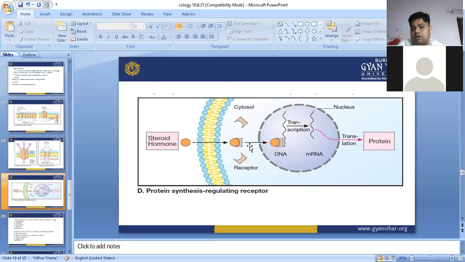Next one, we have seen G protein coupled receptor. In G protein coupled receptor, there are seven helical membrane substances. NH2 functional group is available on the upper side, and COOH on the downward side. Once the receptor is activated, the alpha subunit will detach from the beta and gamma, and GTP will bind with the alpha subunit, and it will activate cAMP and produce the therapeutic response.